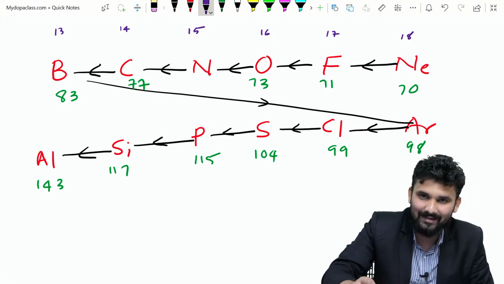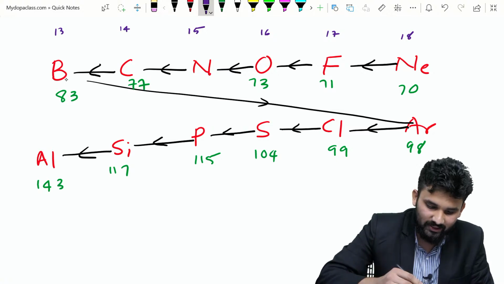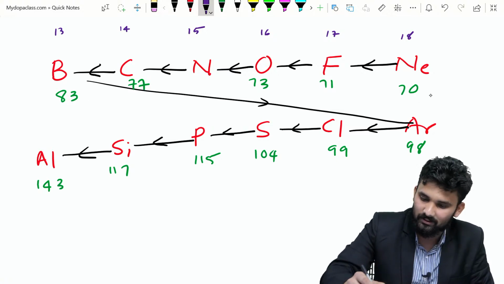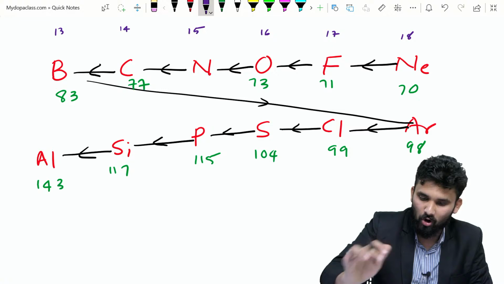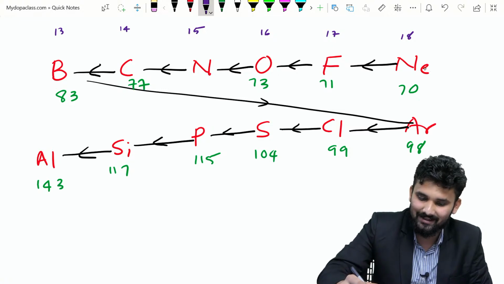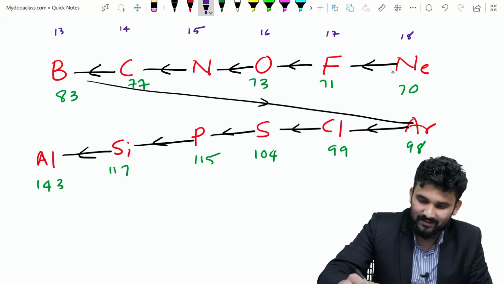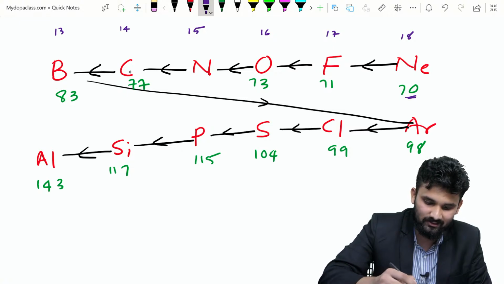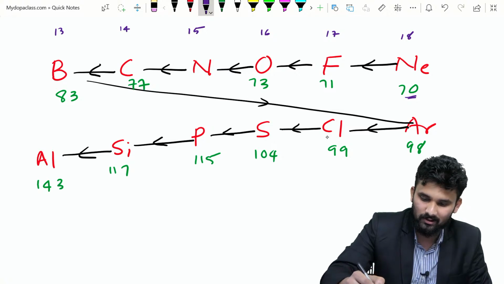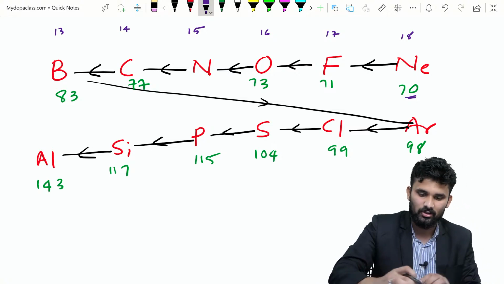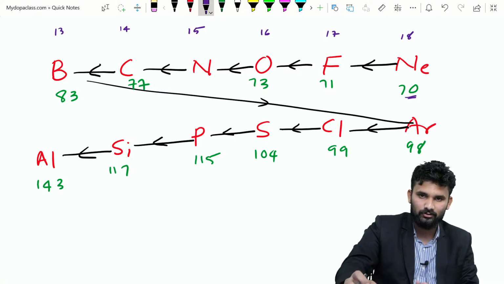Here I am writing the atomic radius below, that is, boron has 83, carbon 77 and so on. So the order is that the least radius is for neon. If I am taking these two periods, the least radius is neon, so the arrow is like this. Least radius is for neon, then fluorine, then oxygen, then nitrogen, then carbon, then boron, then argon, chlorine, sulfur, phosphorus, like this. So you study this one, so you can make the answer here.